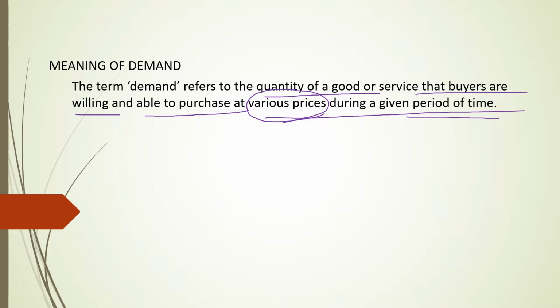And consumer should be willing to buy a product and able to buy. Able to buy means you should have a sufficient income or purchasing power to buy that particular commodity.